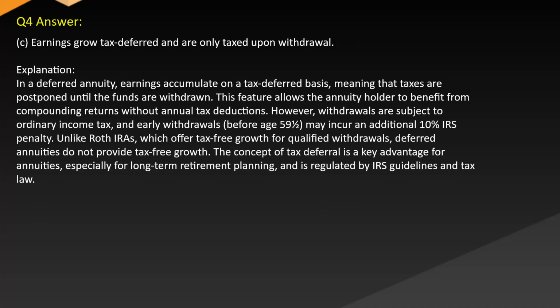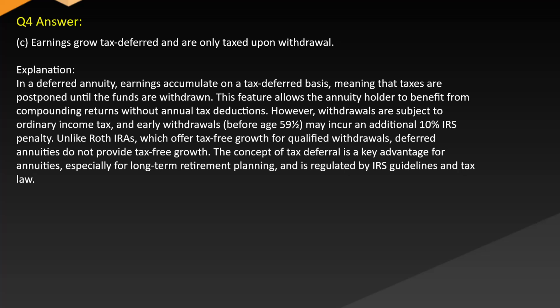Answer: C. Earnings grow tax-deferred and are only taxed upon withdrawal. Explanation: In a deferred annuity, earnings accumulate on a tax-deferred basis, meaning that taxes are postponed until the funds are withdrawn. This feature allows the annuity holder to benefit from compounding returns without annual tax deductions.